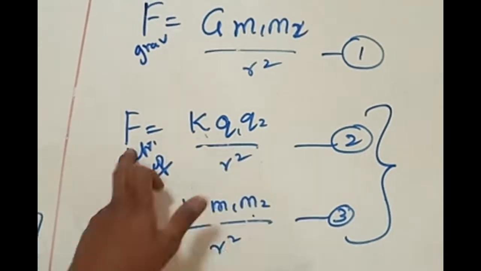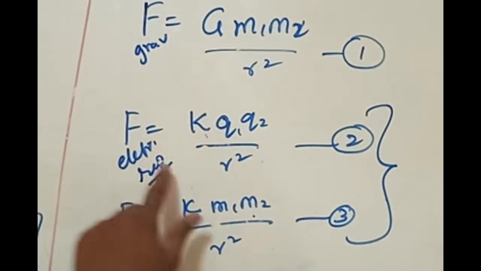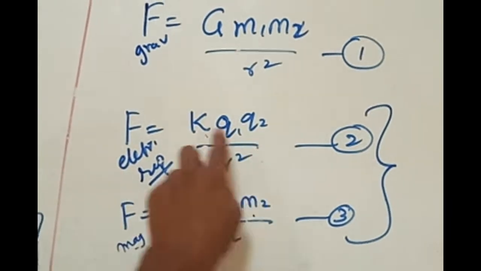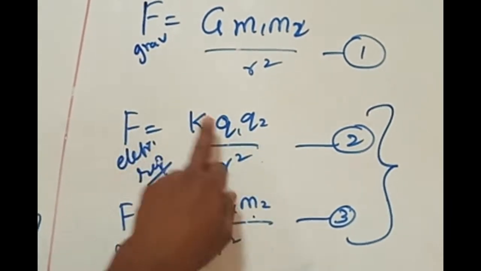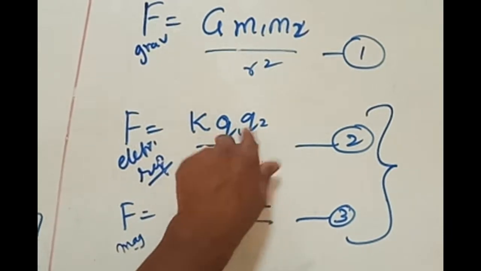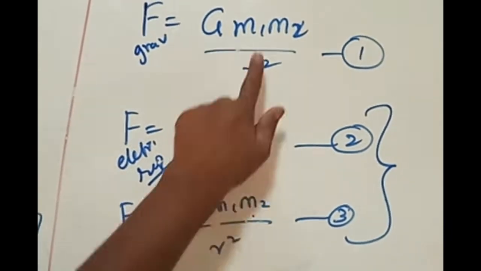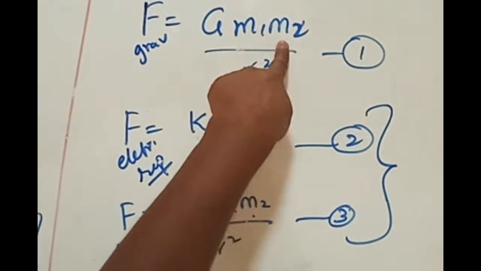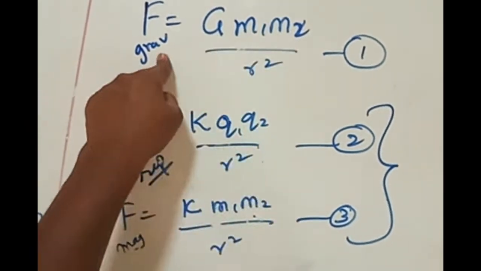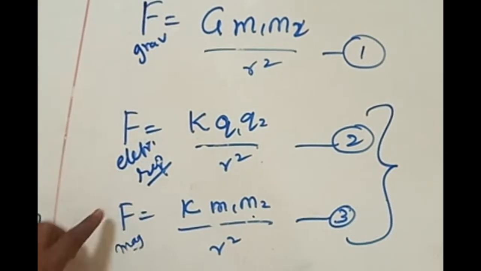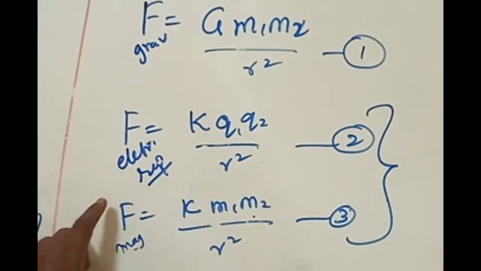Q1, Q2 can have attractive or repulsive force. Electrostatic force can be attractive or repulsive depending on these two charges: one plus and one minus is attractive, both minus is repulsive, both plus is repulsive, clearly. Whereas for mass there are no charges, no plus or minus, so gravitation is always attractive force. This can be attractive or repulsive, and this can also be attractive or repulsive.